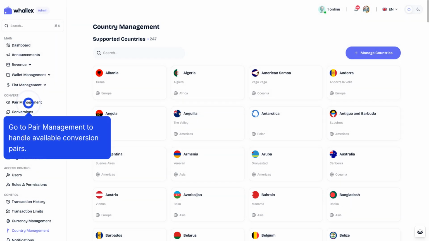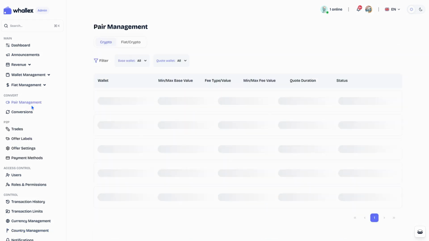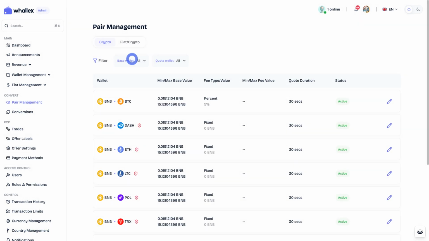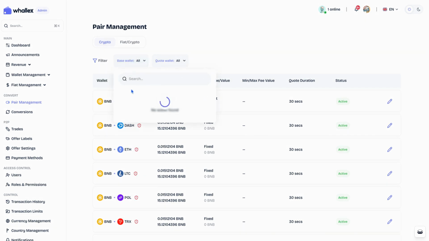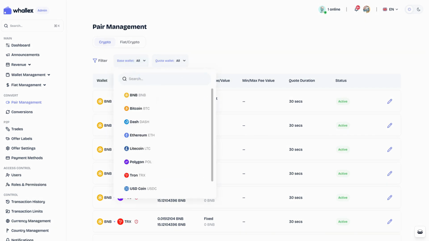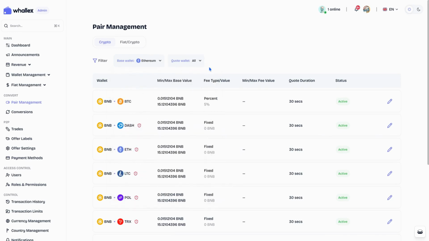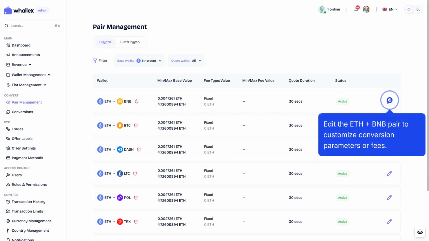Go to Pair Management to handle available conversion pairs. Filter conversion pairs by specific wallets for personalized views. Edit the Ethereum BNB pair to customize conversion parameters or fees.